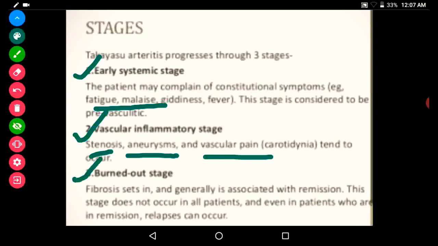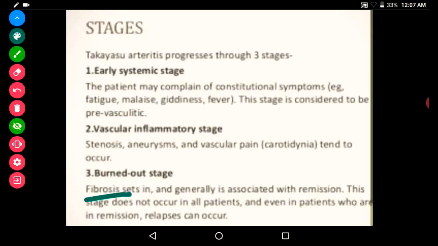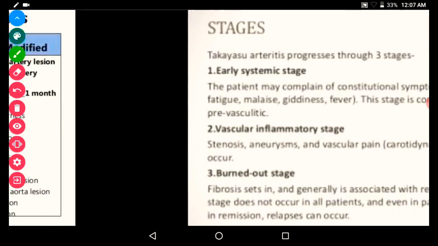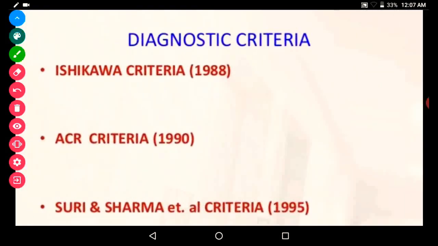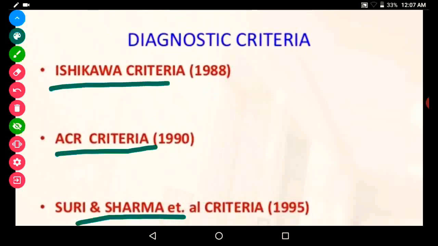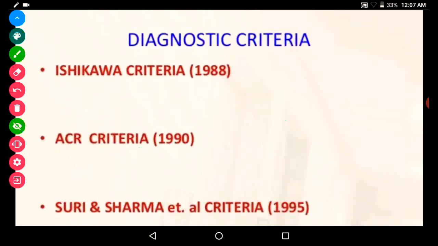And the third is the burnt out stage. In the burnt out stage, there will be fibrosis, and the patient in this burnt out stage may present with remission and relapse. And in diagnosing Takayasu arteritis, we have three criteria, but we have to remember only two. The three criteria are Ishikawa's criteria, ACR criteria, and Sharma's criteria. We have to memorize only the ACR criteria and Sharma's criteria.